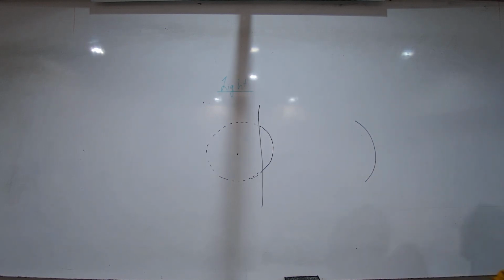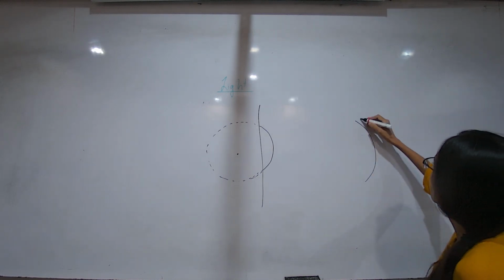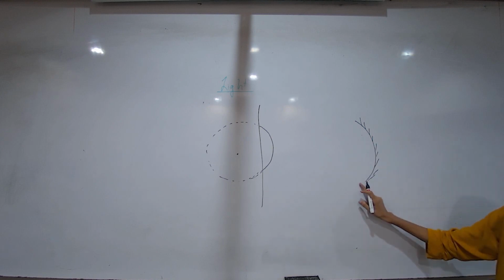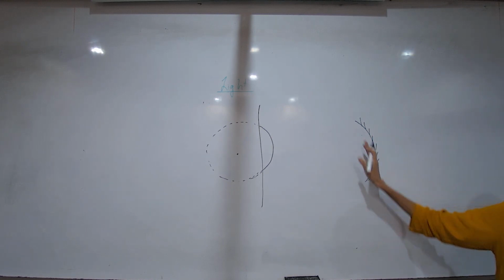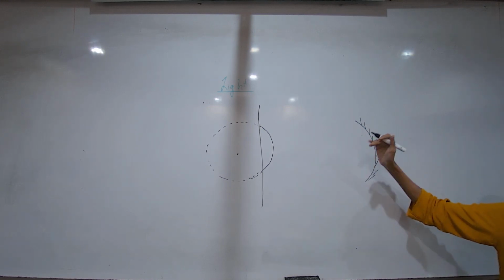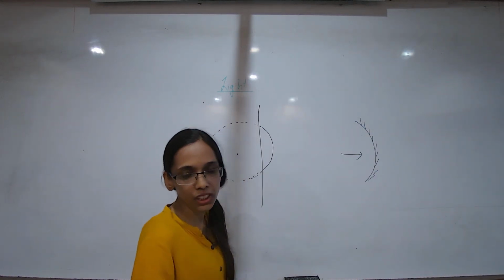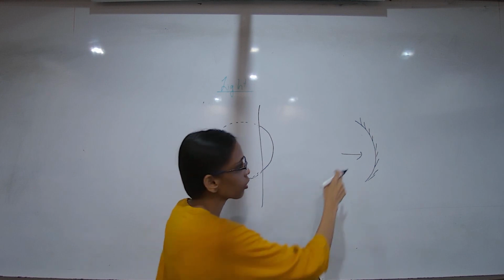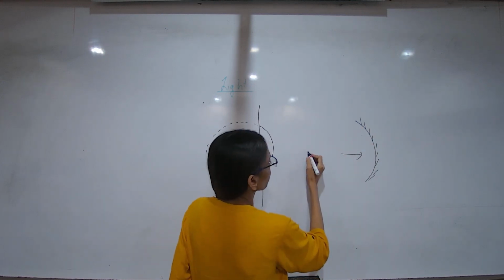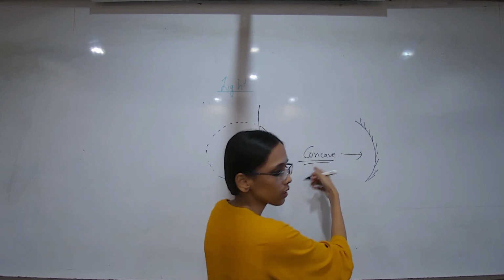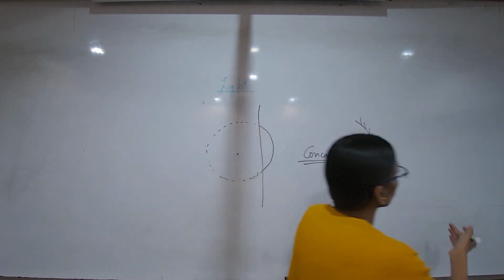If I paint the inner surface and not the outer surface, then I am painting a cave, right? It's like a cave, and I enter and see a cave somewhere. So this kind of mirror, where the inner curved surface is painted, that is the reflecting surface, we call a concave mirror. What will be convex then?